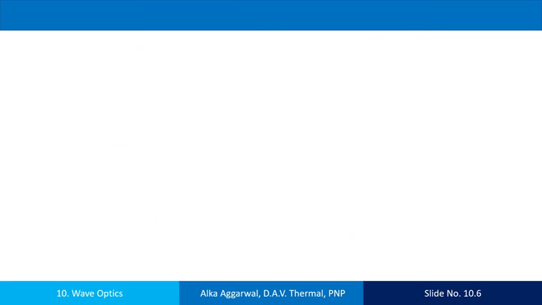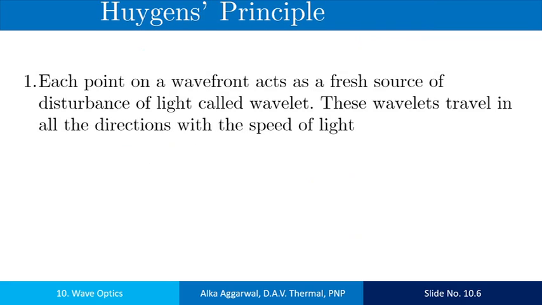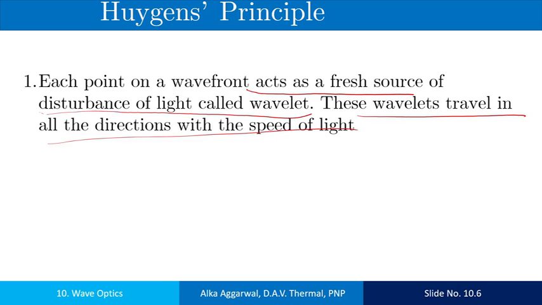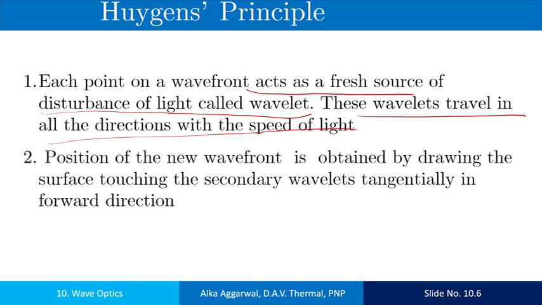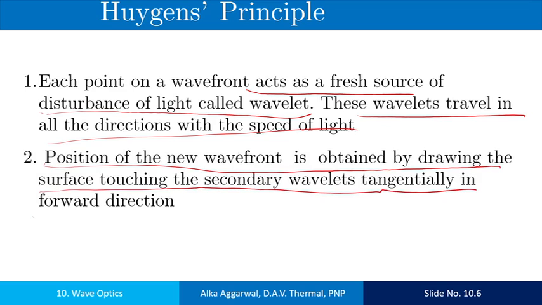Now Huygens' principle. Each point on a wavefront acts as a fresh source of disturbance of light, called a wavelet. These wavelets travel in all directions with the speed of light. The position of the new wavefront is obtained by drawing the surface touching the secondary wavelets tangentially in the forward direction. Now, to explain this principle, let us consider the construction of these wavefronts.